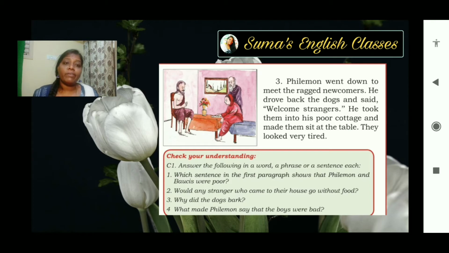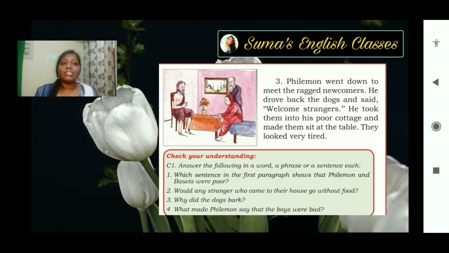So after three paragraphs, you have 4 understanding questions. Let's take a look at them. Which sentence in the first paragraph shows that Philemon and Baucis were poor? In the first sentence only, it is known that the couple were very poor and they are living in a hut on a mound. Hut is a very small cottage type of shelter. Okay, in that sentence only we will find that Philemon and Baucis were poor.